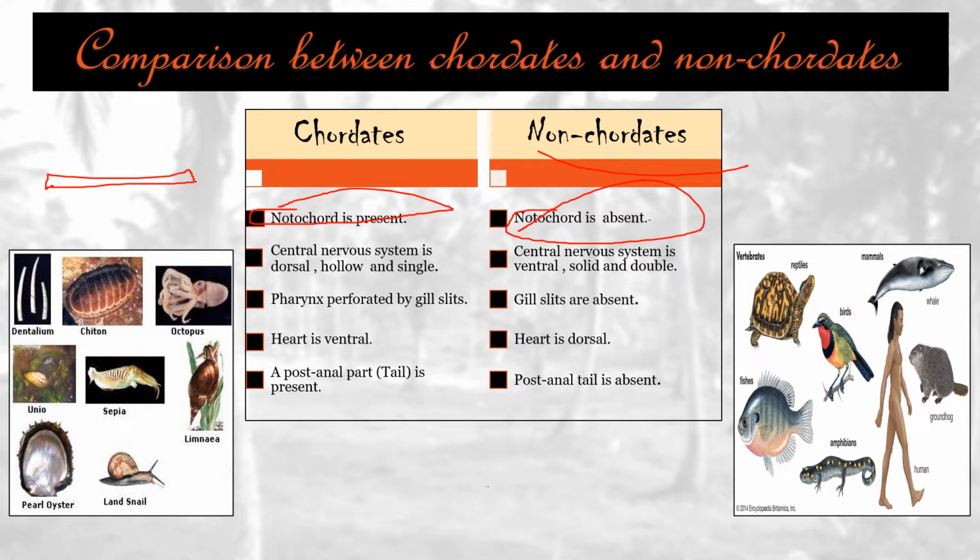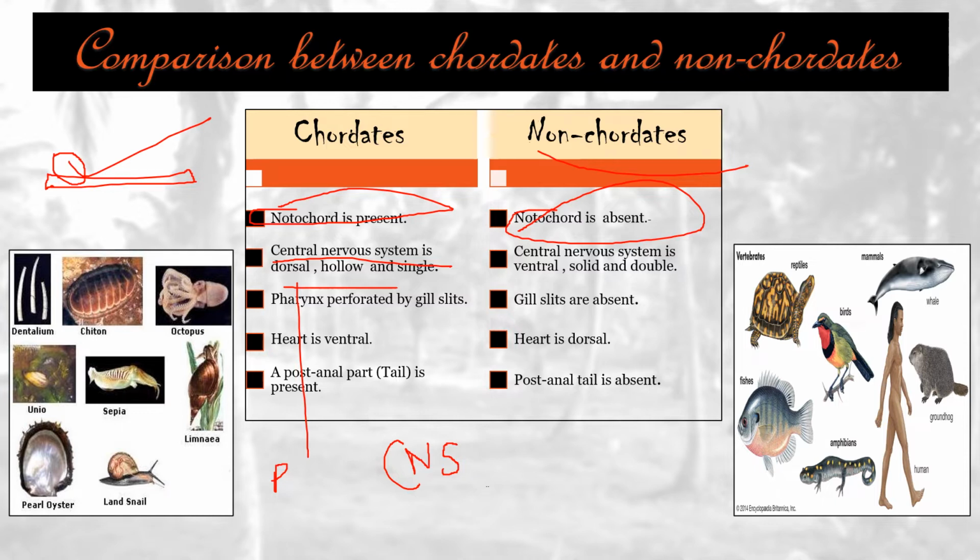Notochord, if it is present at any stage of life for some time, then the animals will be called chordates. Like us, we have notochord at embryonic stage, so we are also classified under phylum Chordata. There is a central nervous system, CNS, which is dorsal, hollow and single. Dorsal means on the posterior side.